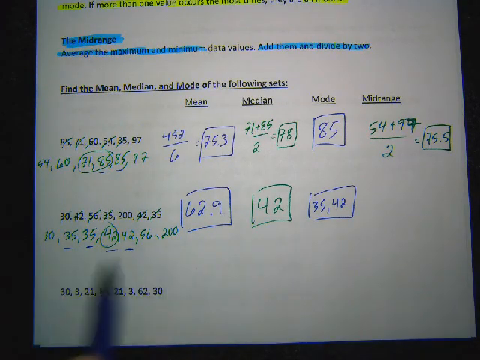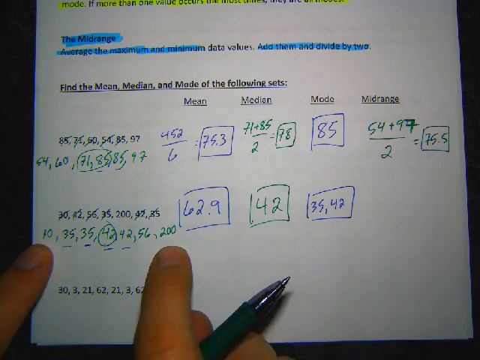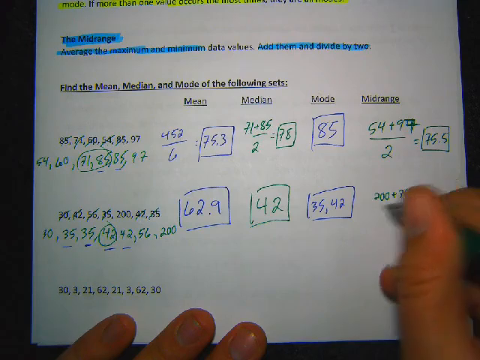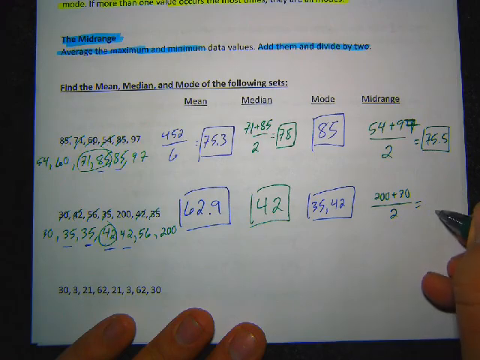And again, with small sets of data like this, mode doesn't make a lot of sense. Because these just happen to be the numbers that showed up twice. Just like 85 up here just happened to be the number that showed up twice. In real life, we have lots and lots of data. Then mode makes more sense, but for these small sets, it's kind of a silly measure. Mid-range again, remember mid-range, we take the top and the bottom, add those up, divide by 2. So we get 200 plus 30, divide that by 2, about 230 gives me 115, I believe.